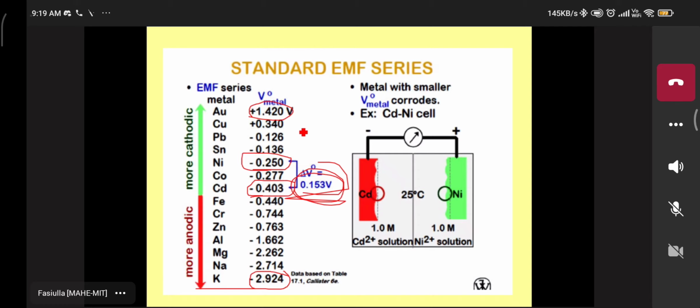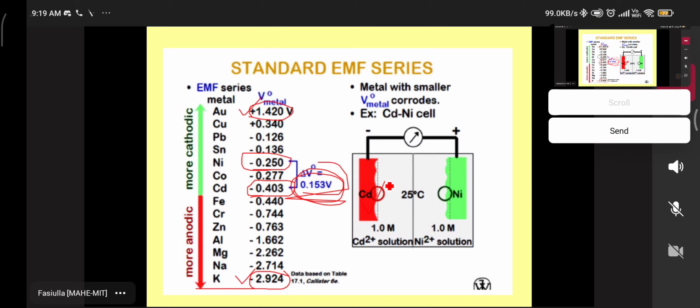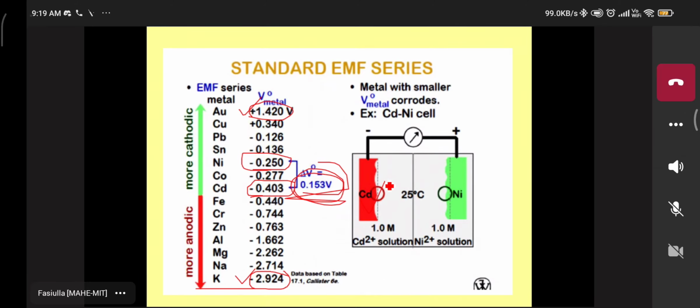So with these types of selection of anode and cathode, we can minimize the corrosion. This one is an anode, this one is a cathode. If there is a large gap in the difference between the EMF series values, then the anode electrode very easily undergoes corrosion. So to avoid that, we can select electrodes that act as anode and cathode with very near values in the EMF series.